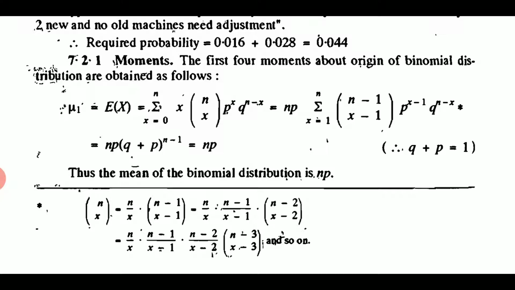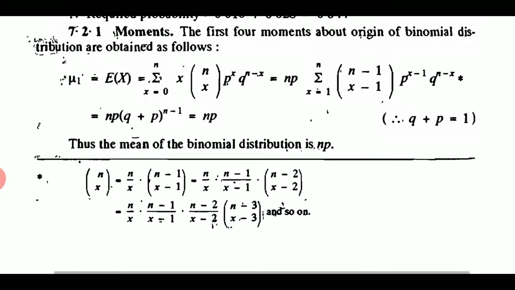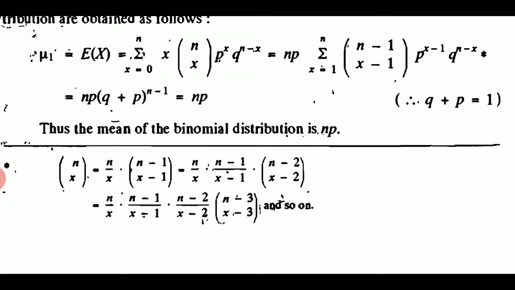The first four moments about the origin of binomial distribution are obtained as follows. How do we find moments? It is mu r dash is equals to expectation of x to the power r. So when I am putting r is equals to 1, you know from where I am taking this formula. I have already explained this to you in the continuous random variable video lecture.